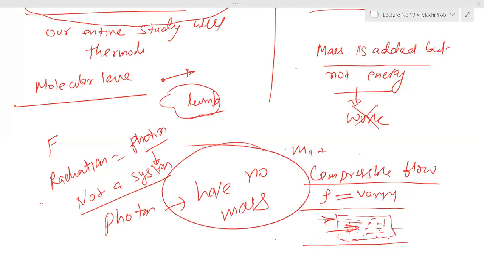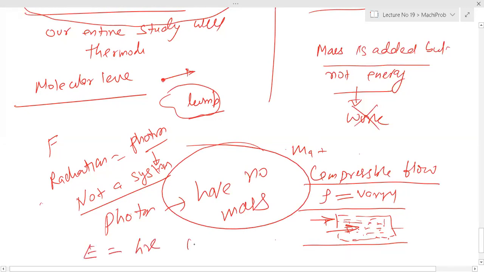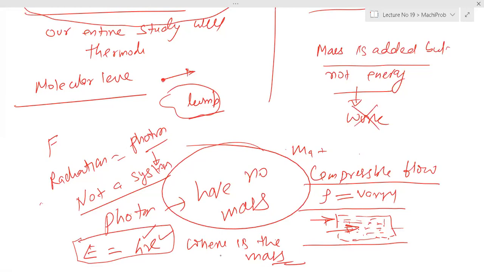Photon energy is h nu, that is photon energy, E. Where is the mass? Tell me, where is the mass? This is the photon energy, h nu. This is the Planck constant, and that is your frequency. Is it clear now, Rajat?